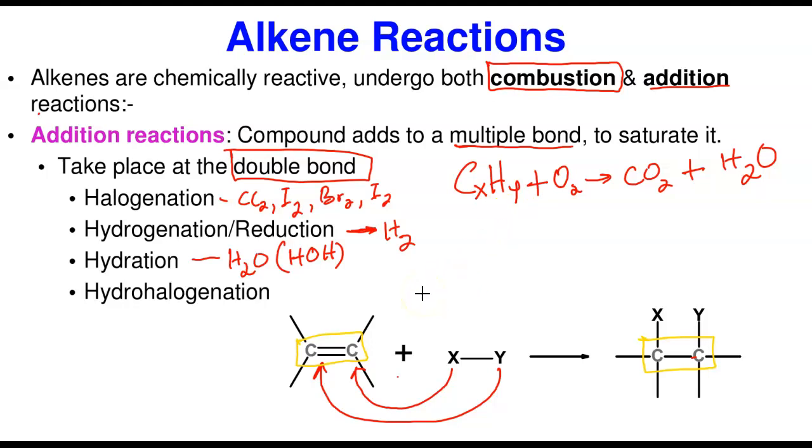Then hydrohalogenation means addition of what? Hydrogen halide. A hydrogen halide is just a simple acid, whereby hydrogen, it could be HCl. Remember, this is a halogen, this is a hydrogen. That's what we call them, hydrogen halide. So HCl, it could be HI, it could be HF, it could be HBr. If you add them, they're going to saturate this. So these are the 4 classes of addition reactions we're going to see.